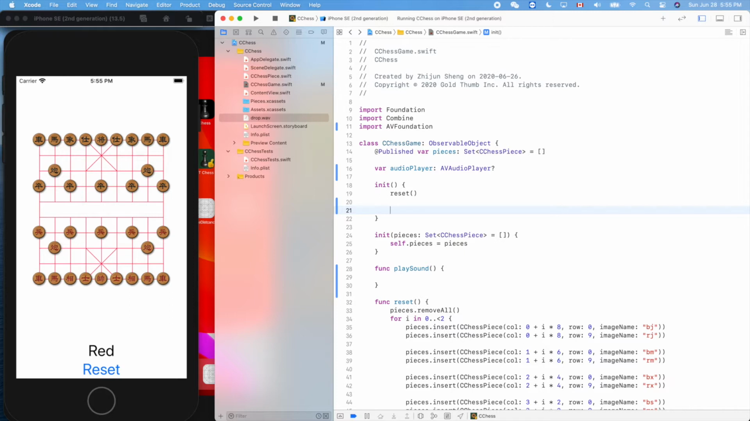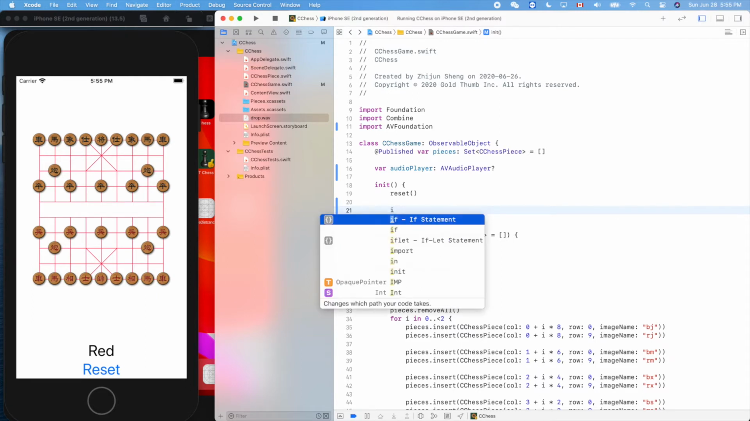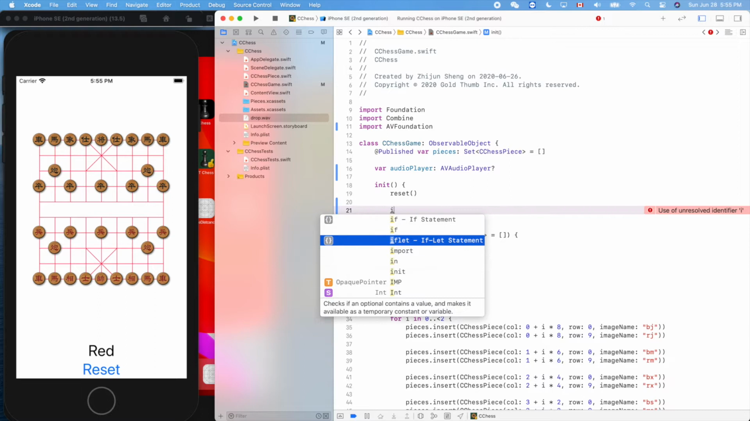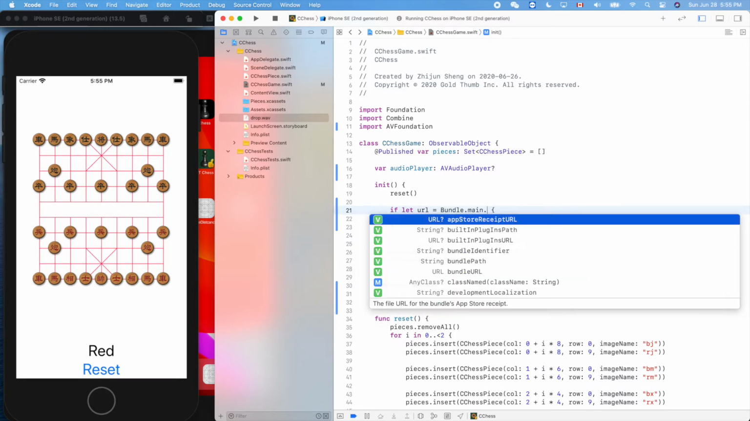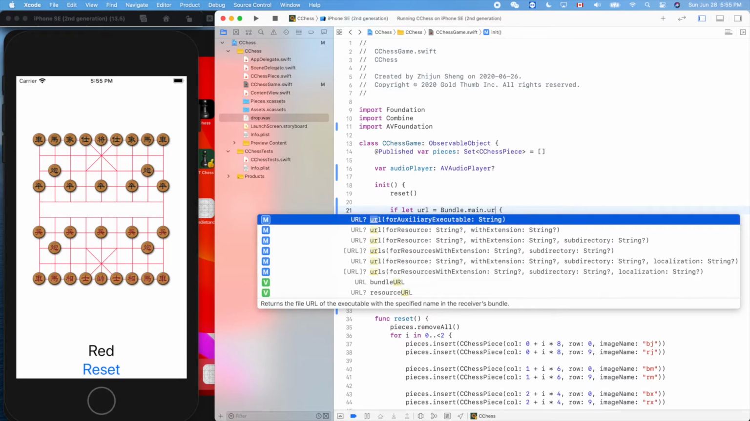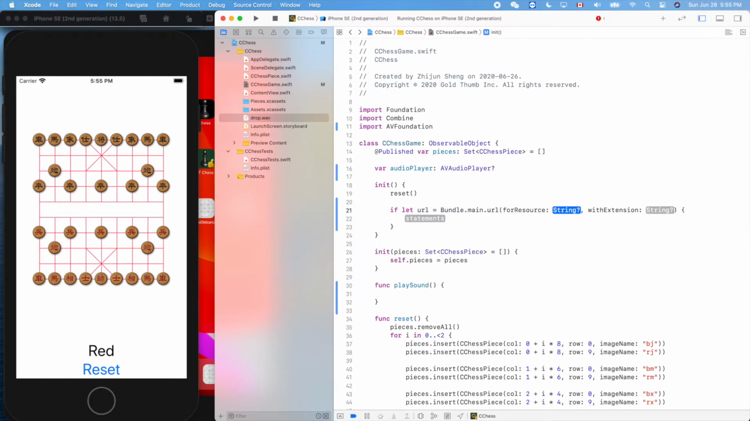We'll create the AVAudioPlayer object. So we need to read the sound file from the file system. Use if let, because it might fail. Let's create the URL from the main bundle, URL for resource with extension. The resource is our drop, and the extension is wav.